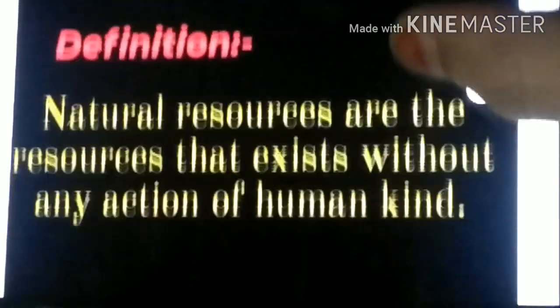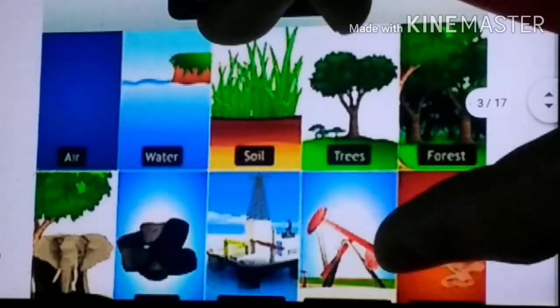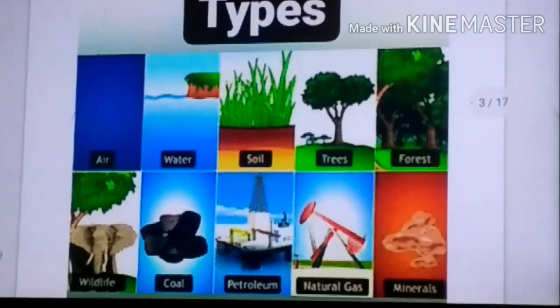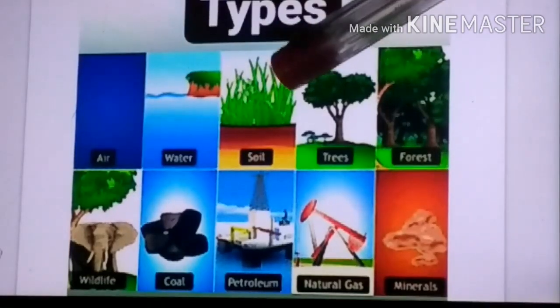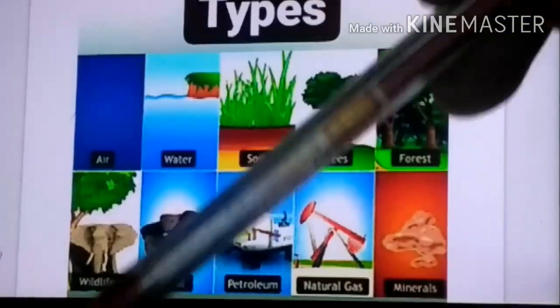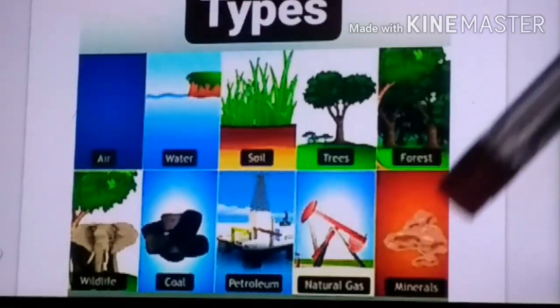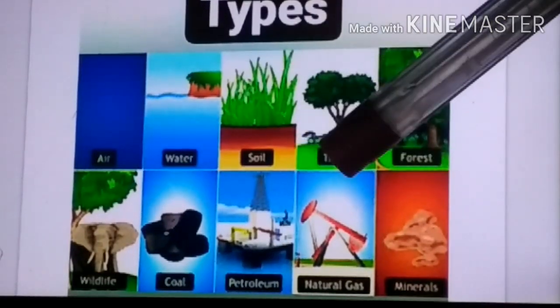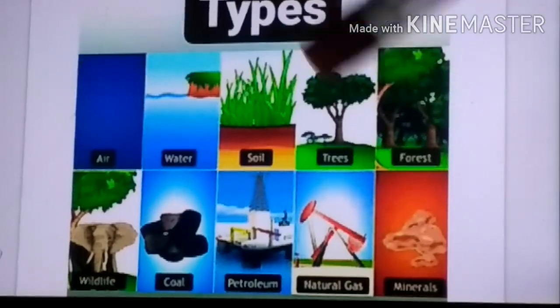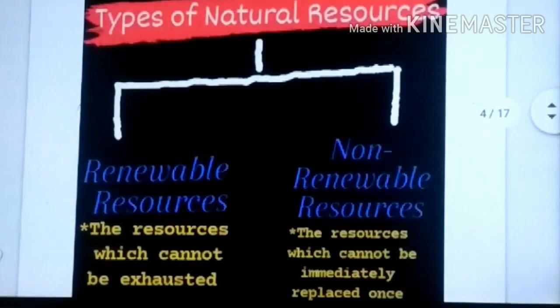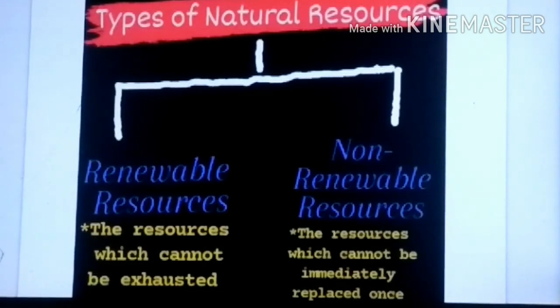Okay. So there are natural resources. There are various types of natural resources as you can see in this picture. See the types: air, water, soil, trees, forest, wildlife, coal, petroleum, natural gas, minerals. These are natural resources. These exist without our human intervention. Okay. So now let's see.